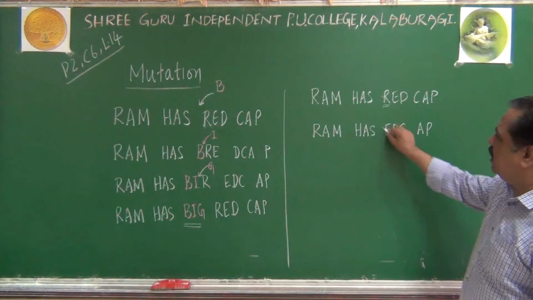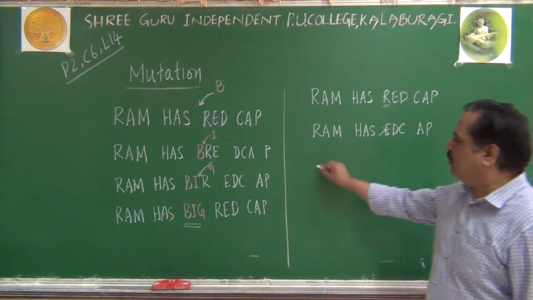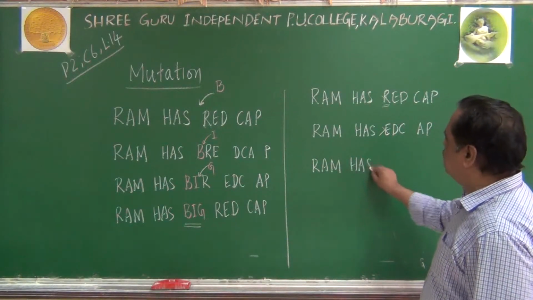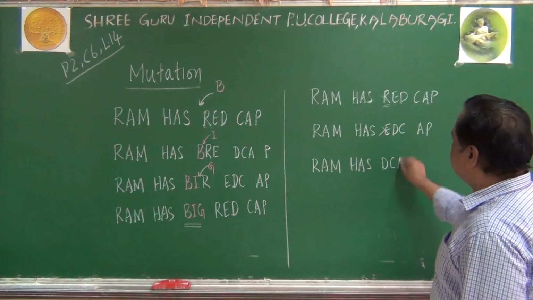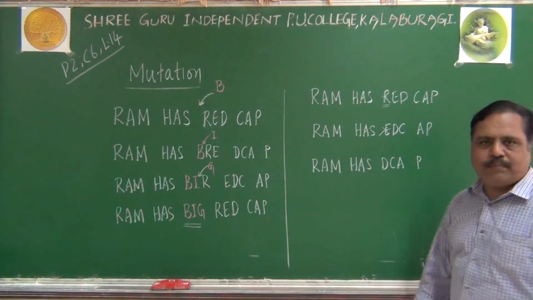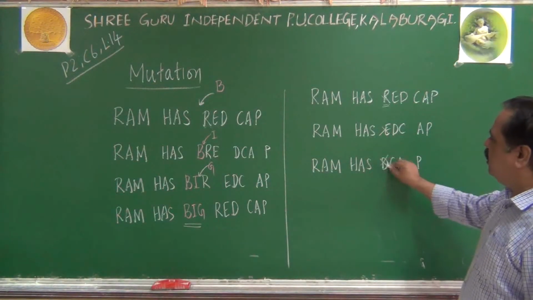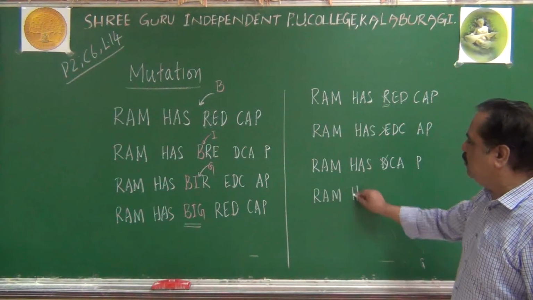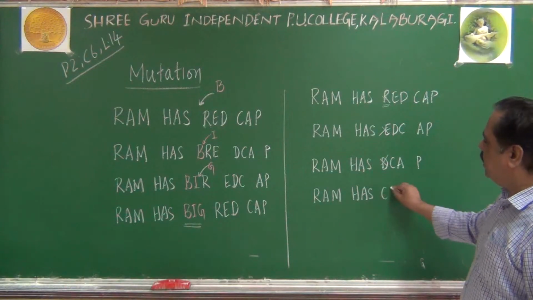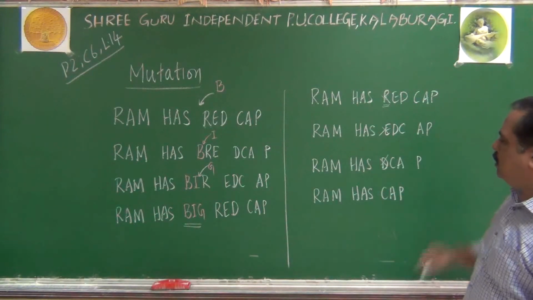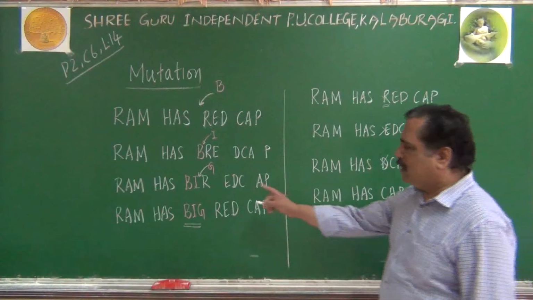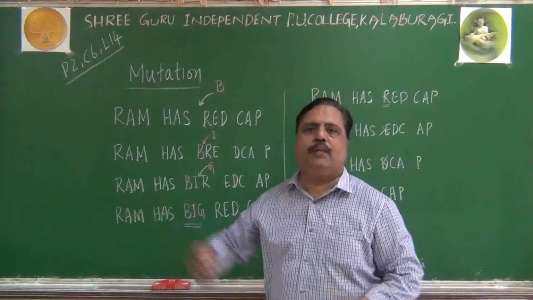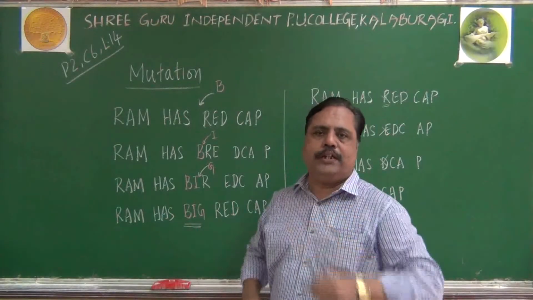I can do another deletion here in the second sentence, so that the third sentence will become like this: Ram has DCA and P it will become. Once again, if I do a deletion at this point, it will become a third deletion, which will give me another meaning here. Ram has cap, it will become. Whether Ram has big red cap or Ram has cap, that is depending upon the insertion or addition we are doing.